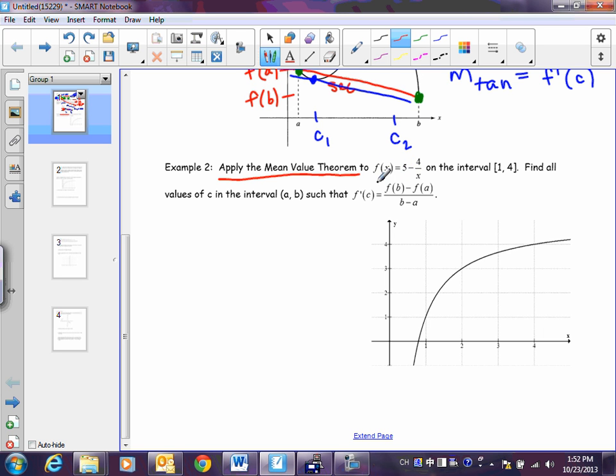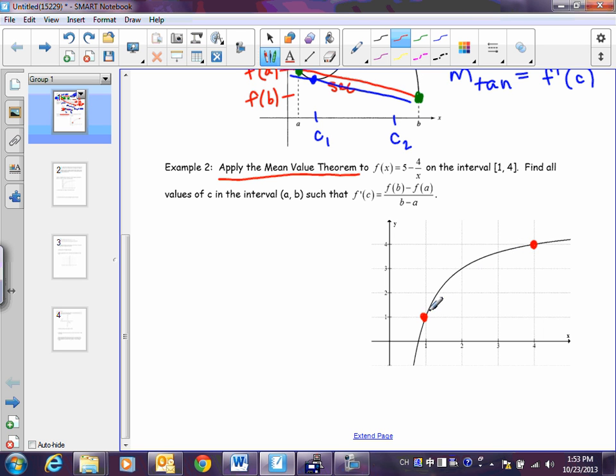So we have this function. It's a rational function, and it's on the interval 1 to 4. Okay, so what I want you to do is go down here to the graph, and let's block off this graph 1 to 4. The only part of this graph I care about is from 1 to 4. I don't care about anything else. The reason this is important is because there's a vertical asymptote on this function, but it's not occurring between 1 and 4, so I don't care about it. Between 1 and 4, I have continuity, I have differentiability, I have a closed interval, everything's good. I can use mean value theorem.